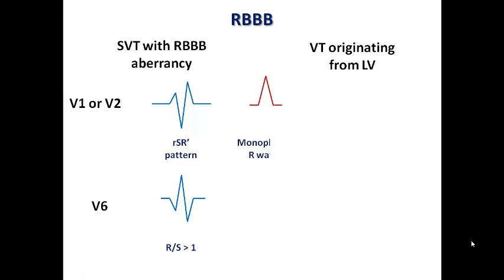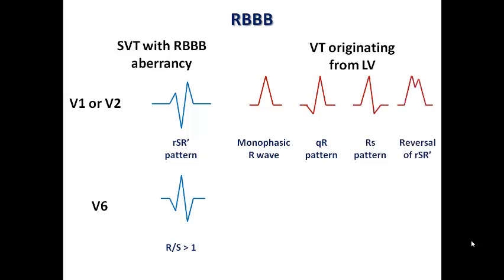And then in VT, because of the atypical morphology, I can see many atypical variants. For example, I could see a monophasic R wave, I could see a QR pattern with a small q followed by a long R wave, I could find an RS pattern, long R followed by a small S wave, and sometimes I could see a pattern of RSR' but with a reversal. Sometimes we call it the rabbit ear sign.